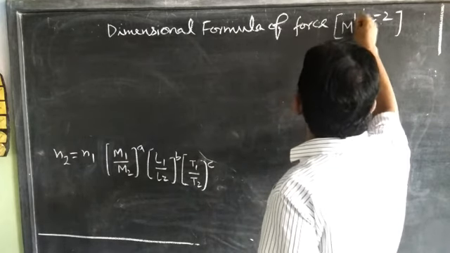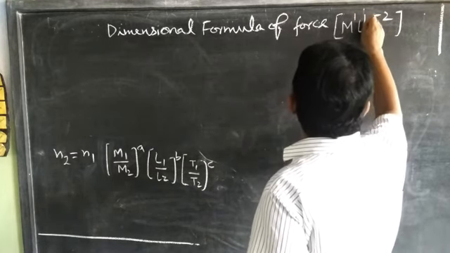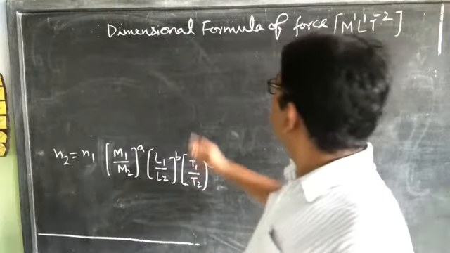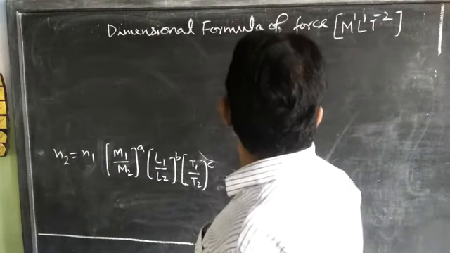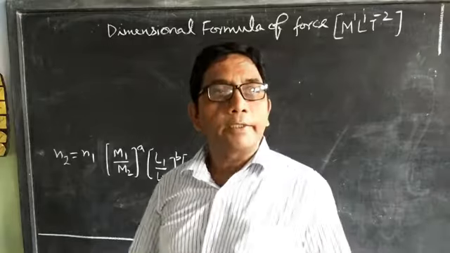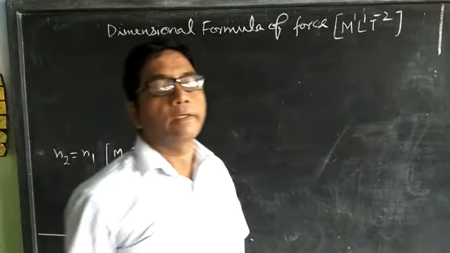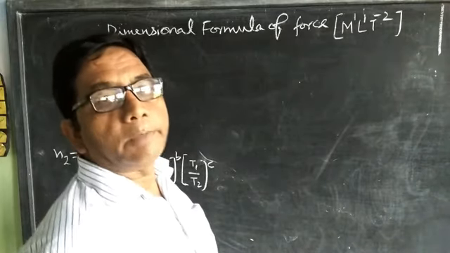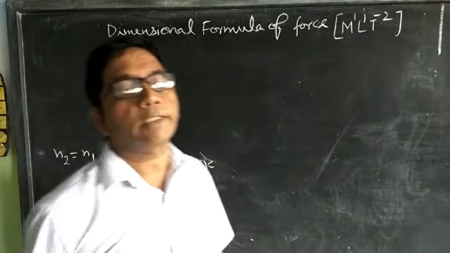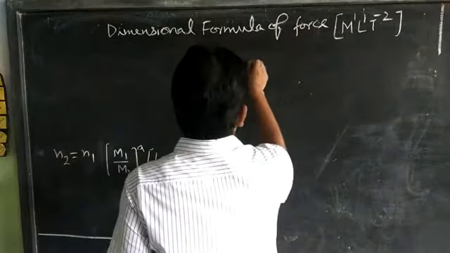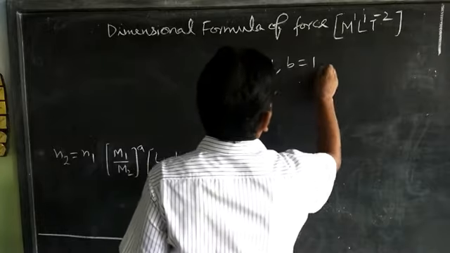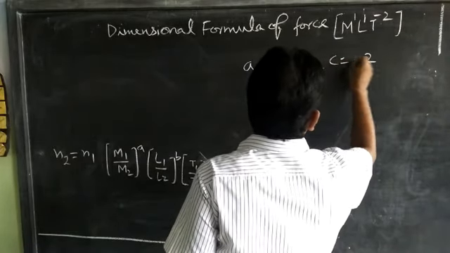Here M power 1 and L power 1. Now the CGS unit of force is dyne. Now the dimension of force in mass, length and time: A is equal to 1, B is equal to 1 and C is equal to minus 2.